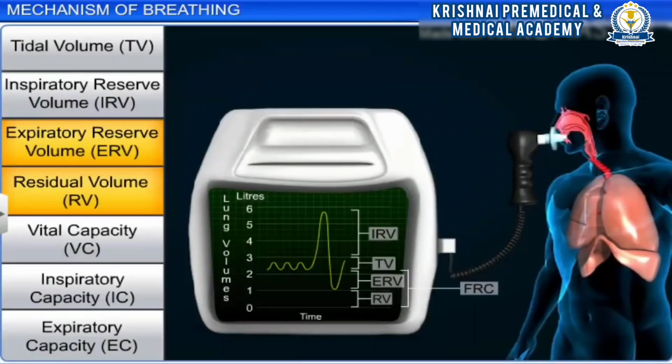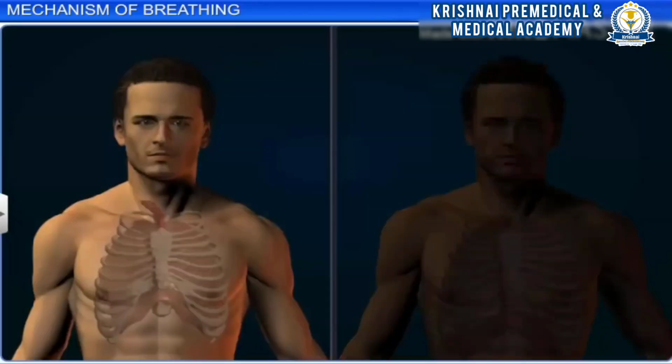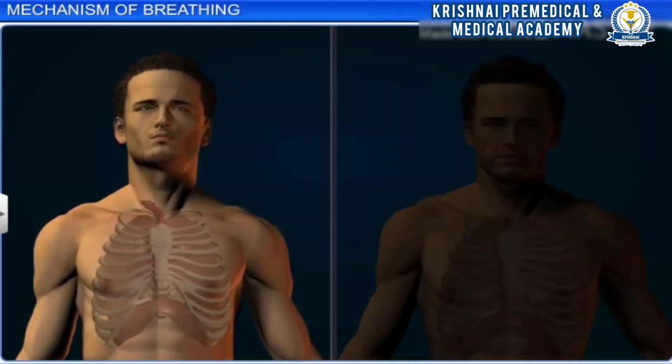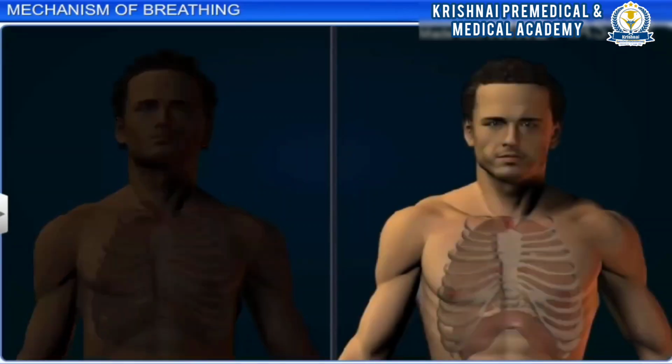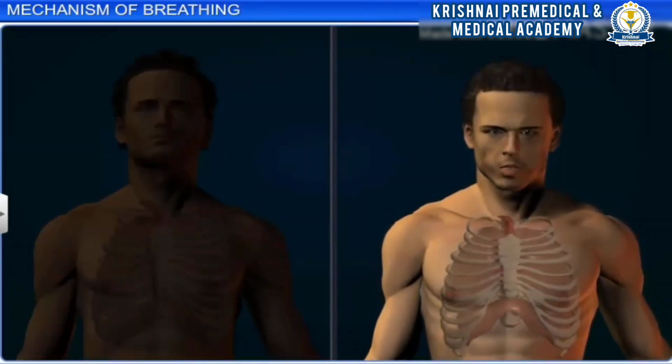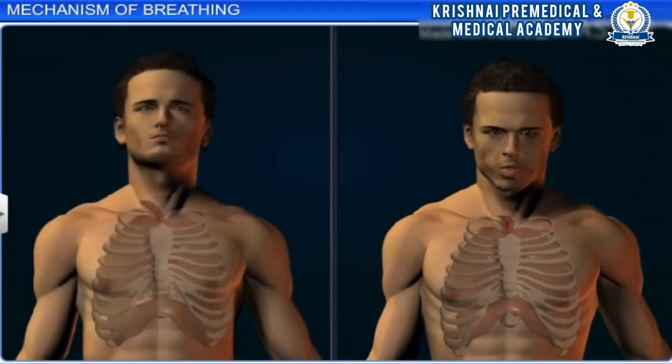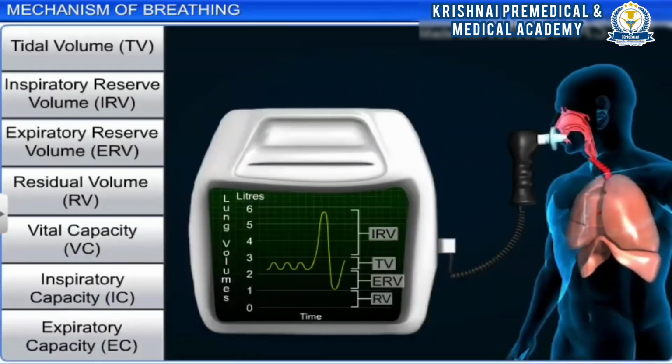The volume of maximum inspiration after a forced expiration, or maximum expiration after a forced inspiration, is known as vital capacity. This includes expiratory reserve volume, tidal volume, and inspiratory reserve volume. It is approximately 3 liters.